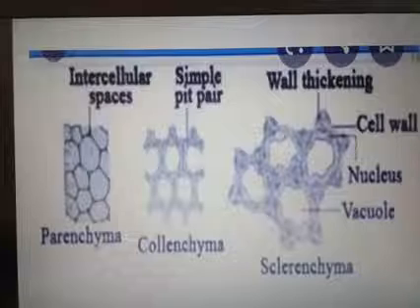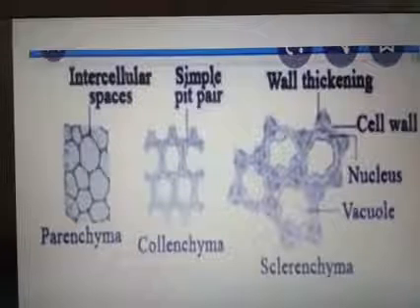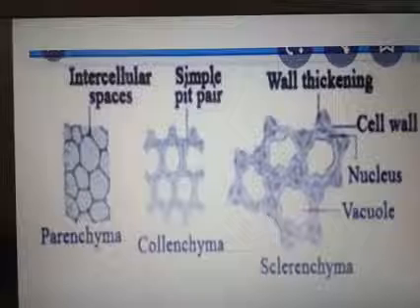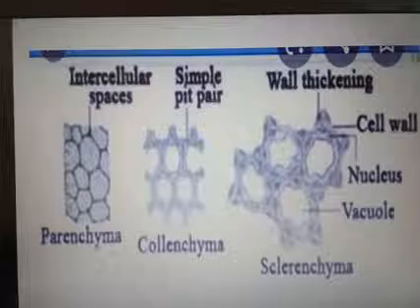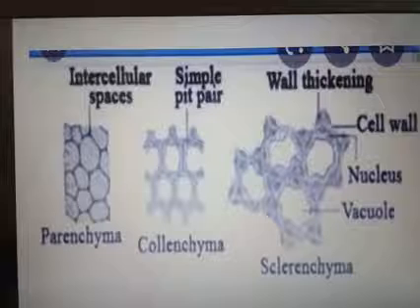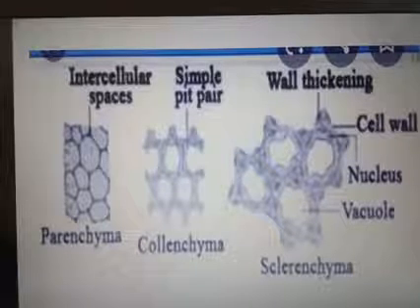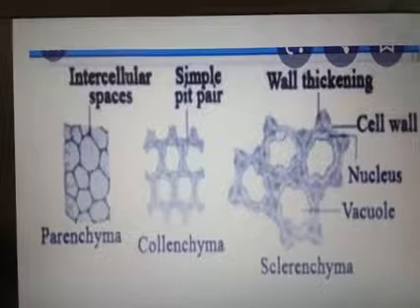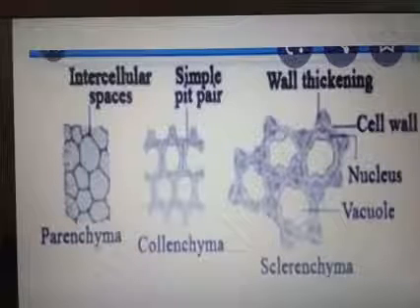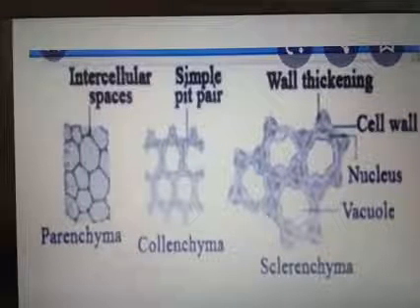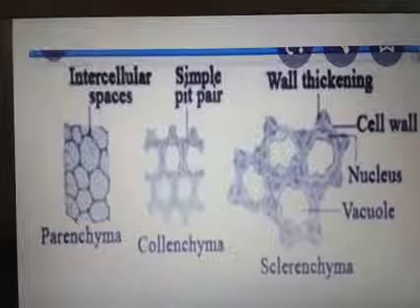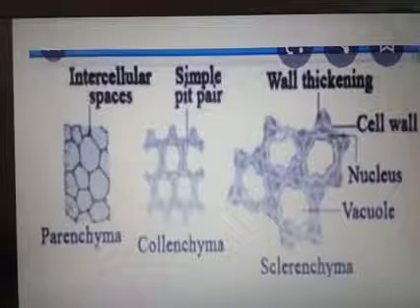Collenchyma is normally seen in the hypodermis of the dicot plant stem. Hypodermis means when we take a cross section of the plant, we can see the hypodermis portion. So the collenchyma are living cells with corner thickenings. Cells may be oval, spherical or polygonal.